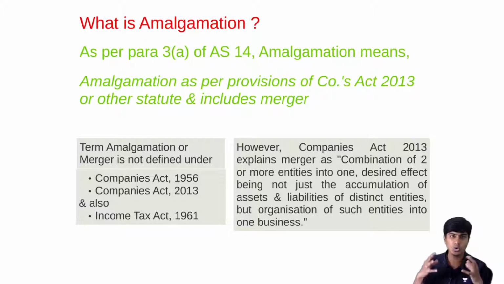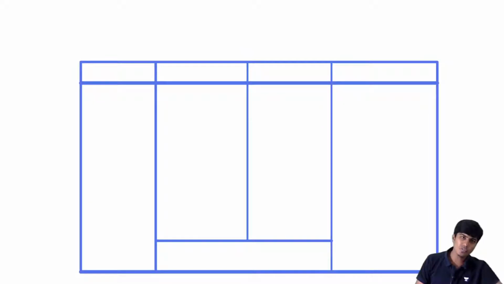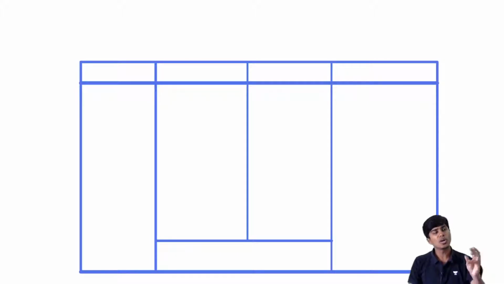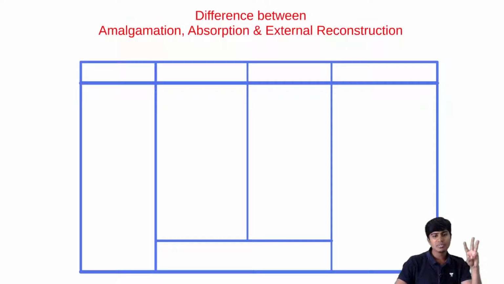The desired effect is not just bringing the assets and liabilities together. It is not like, okay, what's yours is mine, what's mine is mine, and then you bring it together. No. That's not the objective. The objective is to merge the business and then continue the business in a big way. I hope you got it. That, my friends, is what we mean when we use the word amalgamation. Let's go a little further ahead and understand what is amalgamation, what is merger, what is absorption, what is external reconstruction, what is internal reconstruction. So basically we'll understand three words: merger, that is amalgamation, absorption and external reconstruction.